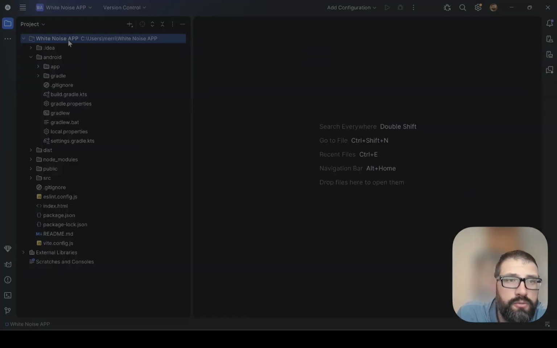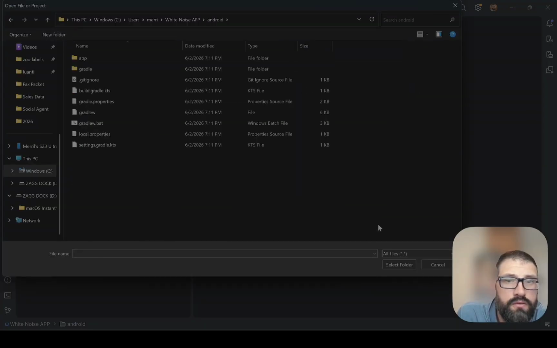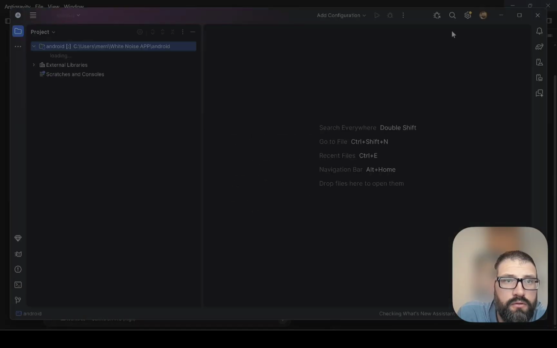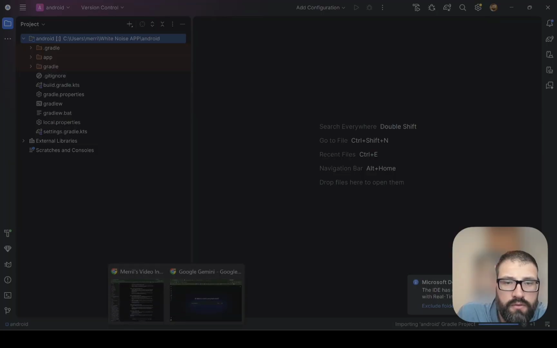All right, so we're going to open our Android Studio. It looks like this Android folder's here, so we might need to open and select this folder to just move it. And then here we need to do, I think it's the Gradle is what it's called.